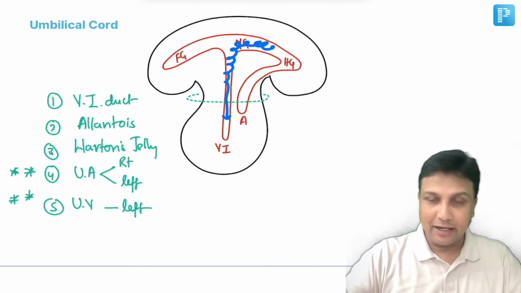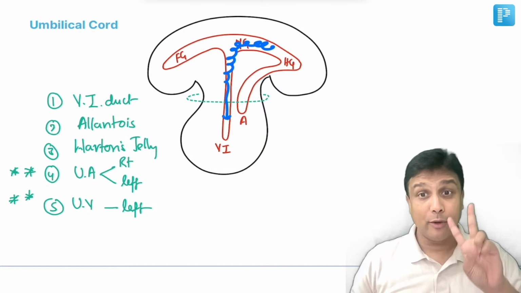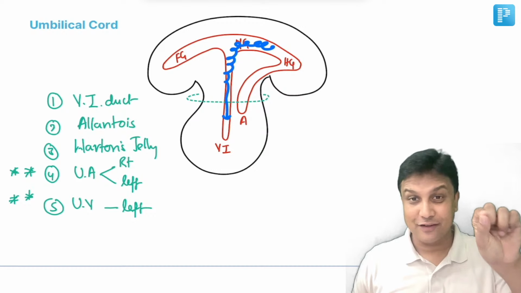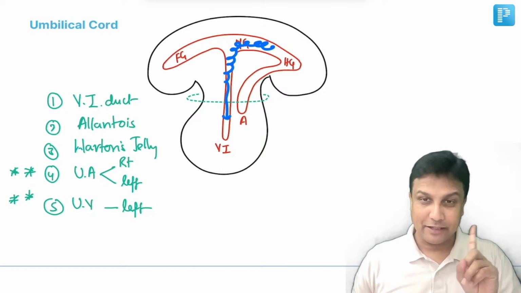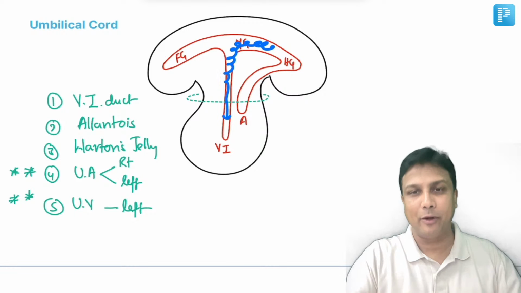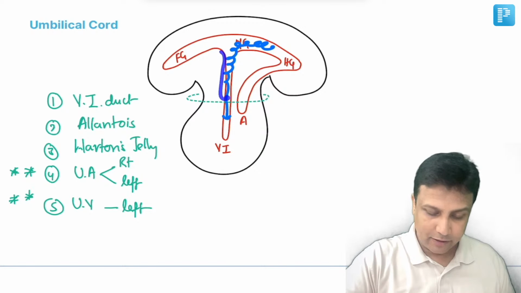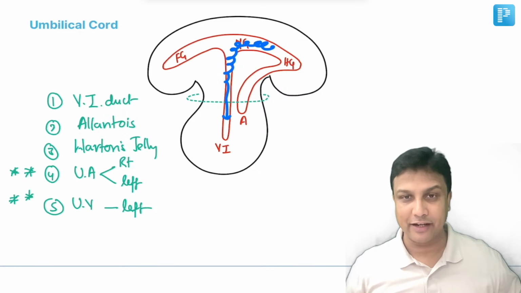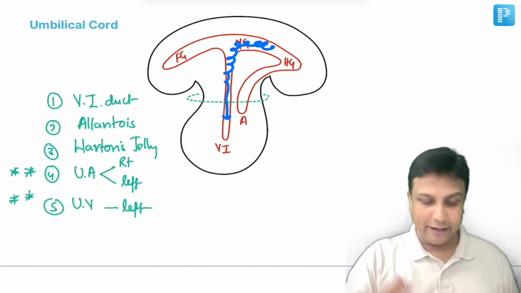Now, further development, let us come down to the hindgut. So I told you about the two clinical conditions related to the midgut. I repeat again, if the entire duct is persisting here, meconium is going to come out of the umbilicus. If only the proximal part is persisting here, that is Meckel's diverticulum. Now welcome to the hindgut.